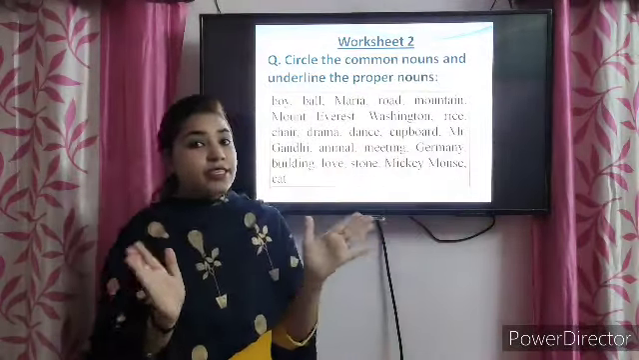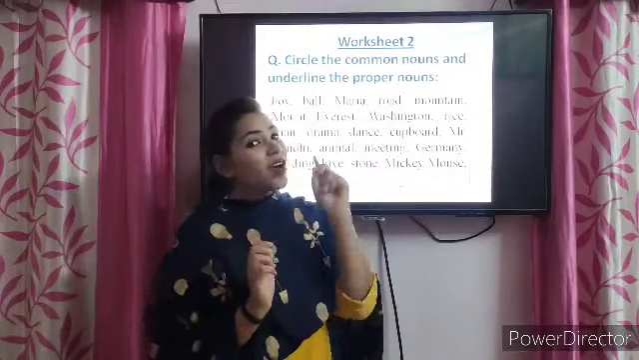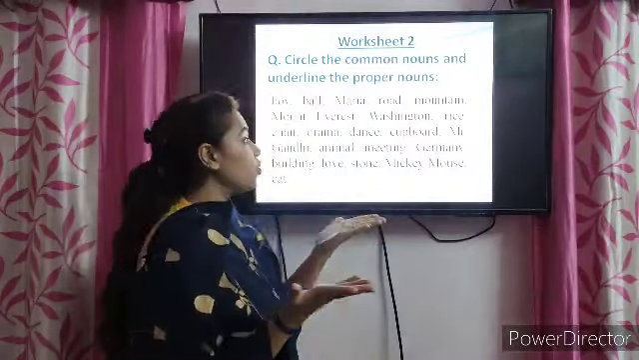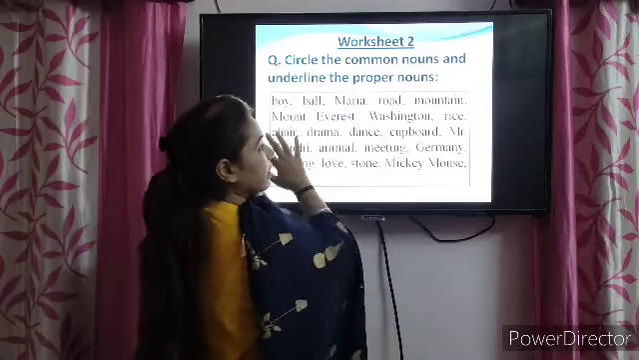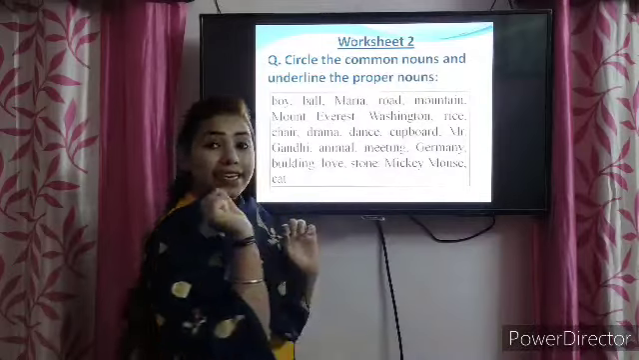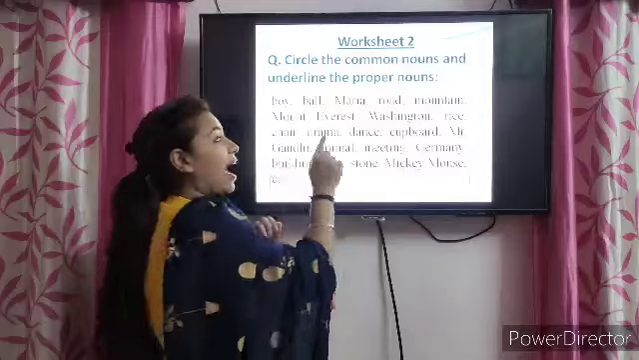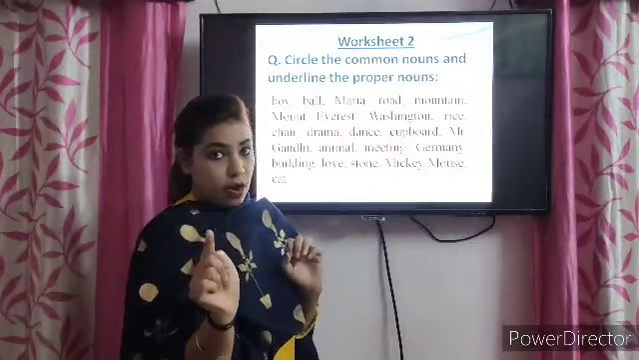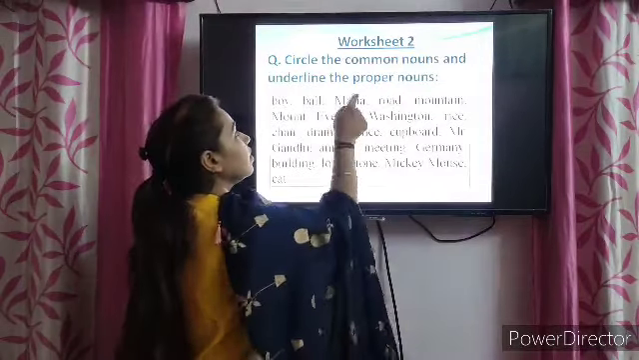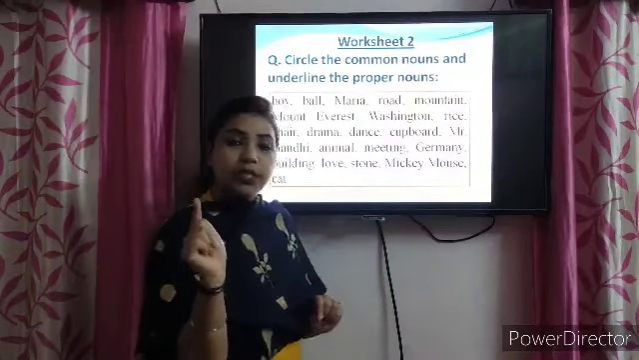So my students, now you have a worksheet number 2. 1 we already discussed. Now this is worksheet number 2. In this worksheet, what you're supposed to do, this is the box. In this box, there are several words written. You have to read each word carefully and you have to circle the common noun and underline the proper noun. I'm repeating again. Listen to me carefully. You have to circle common noun, yes, and you have to underline proper noun.